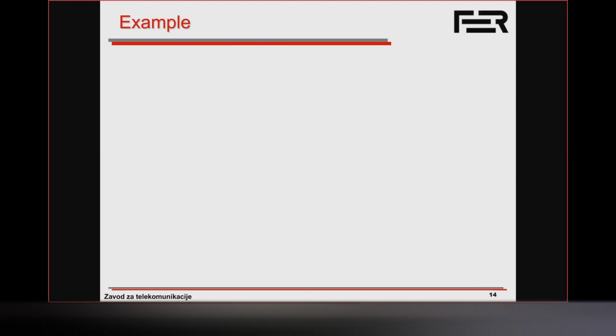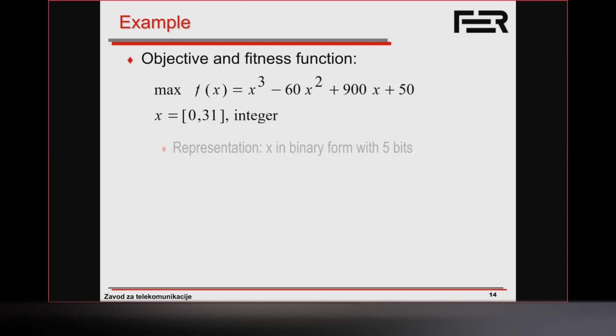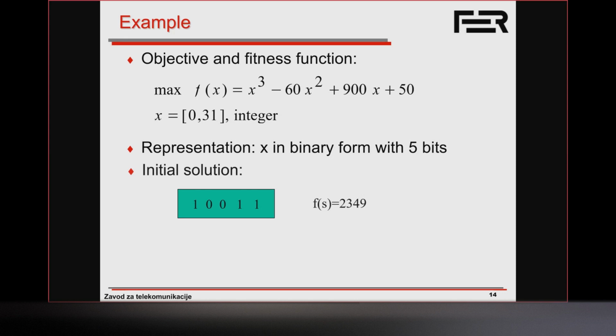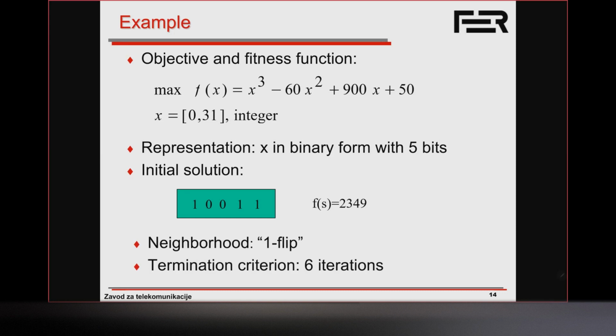Okay, let me go through another quick example before going to some more advanced ways of how to diversify the search, and how to intensify on one hand and then diversify on the other hand. Let's again use this very simple example. This isn't necessarily the best example or representation, but it's illustrative. So again, we have the same example. We have x as an integer encoded in a binary form with 5 bits. And we have an initial solution which has a value of 2,349. Okay, so we define our neighborhood as a 1 flip, and let's say we're going to terminate after 6 iterations.